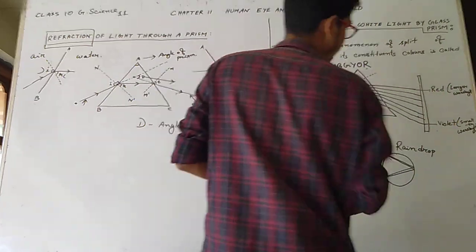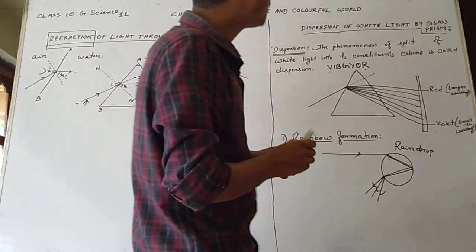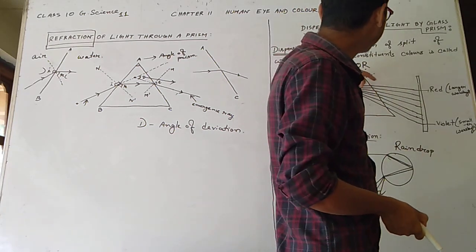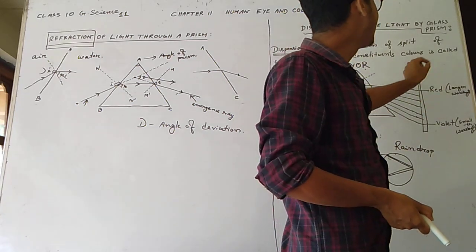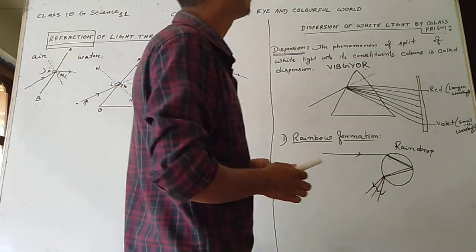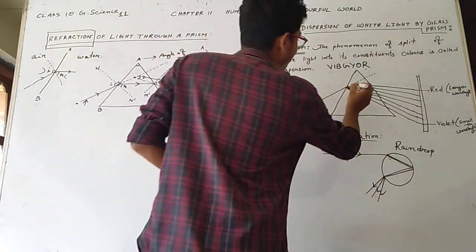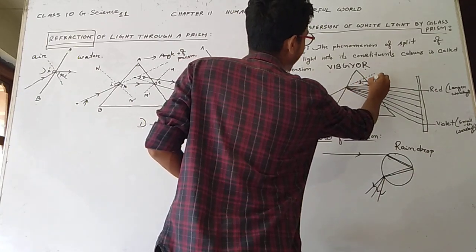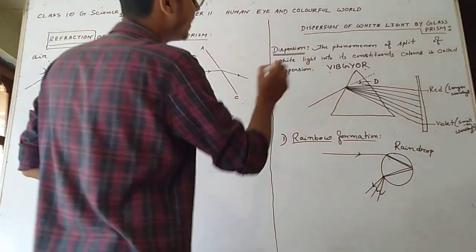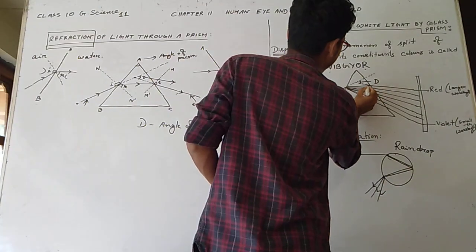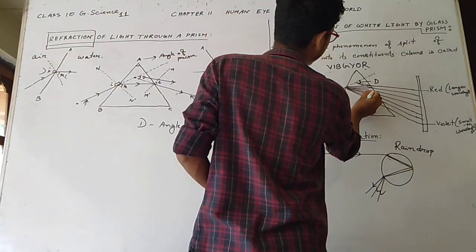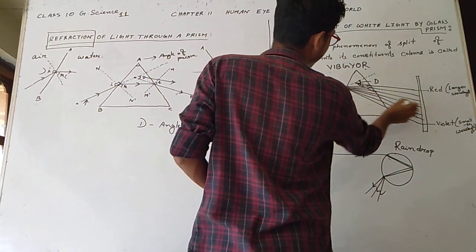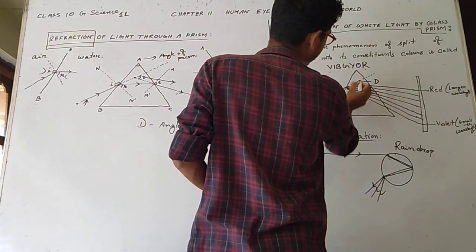Why did we mark the first emergent ray as red? Because red has the larger wavelength. You see, this is the angle of deviation for the red light, and after that color this is the angle of deviation, and after the next color this is the angle of deviation.